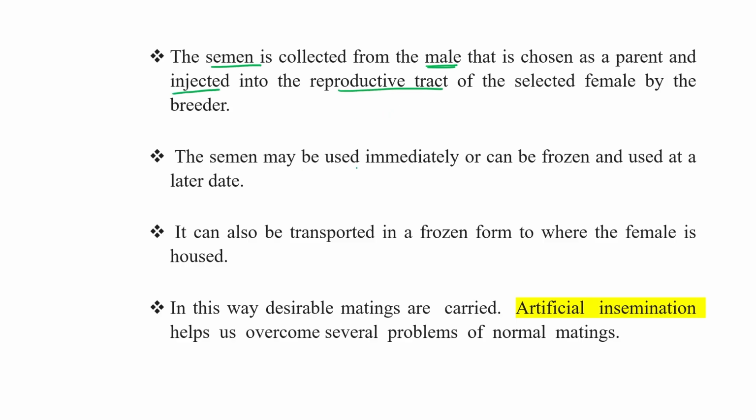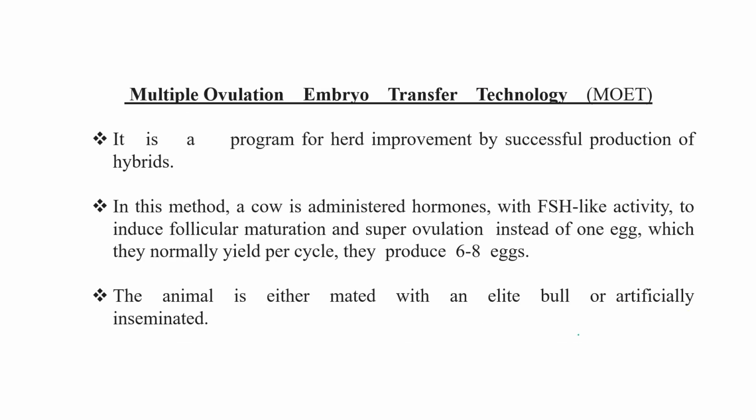The semen may be used immediately or it can be frozen and used later on as well. Or it can also be transported in the frozen form to where the female is housed. In this way, desirable matings are carried out in animal husbandry. So artificial insemination helps us to overcome several problems of normal mating.